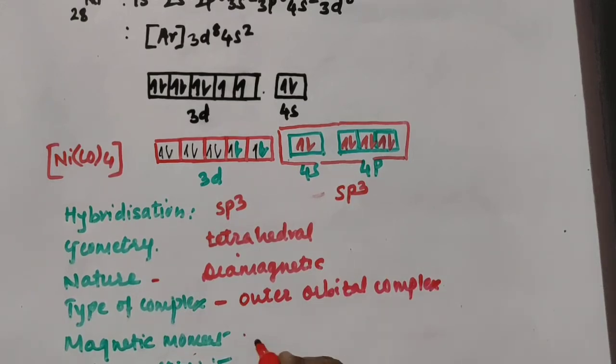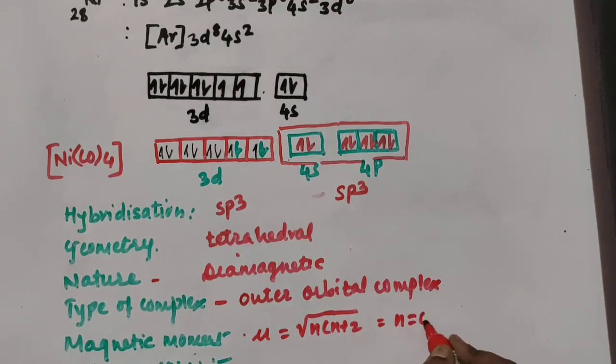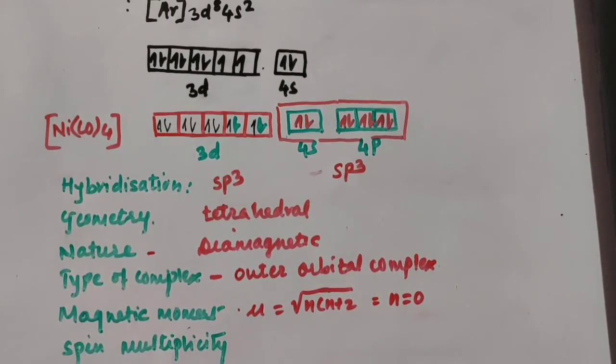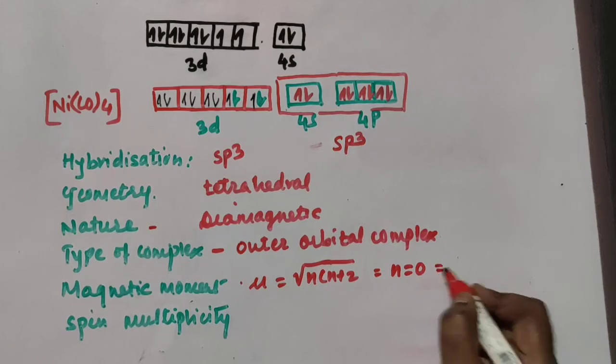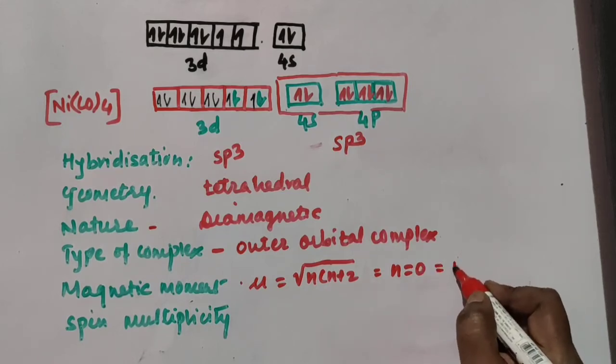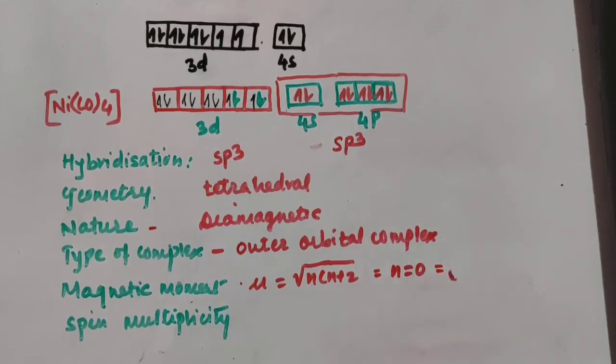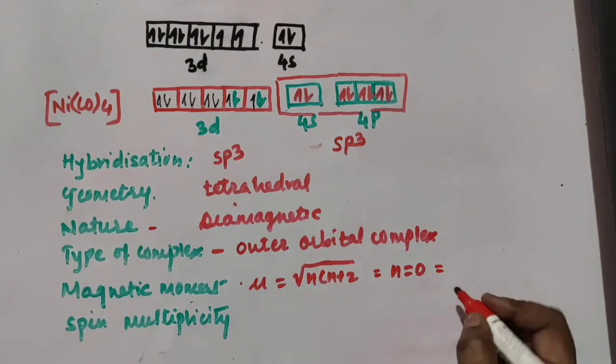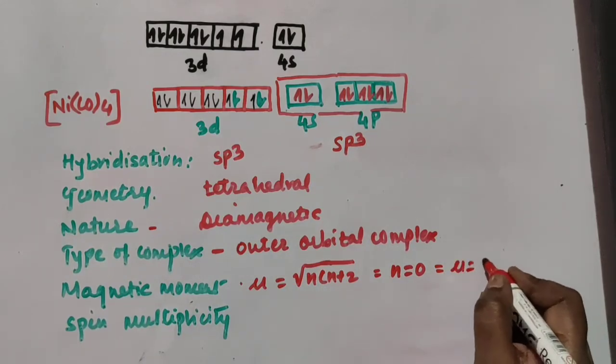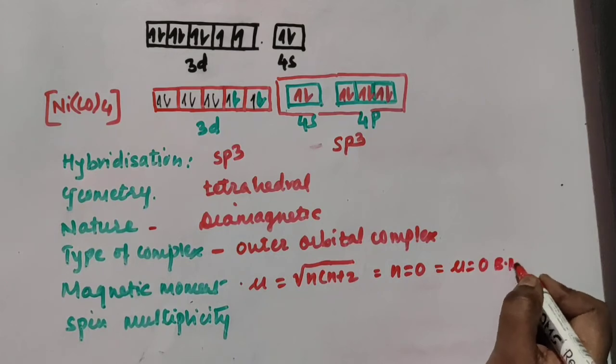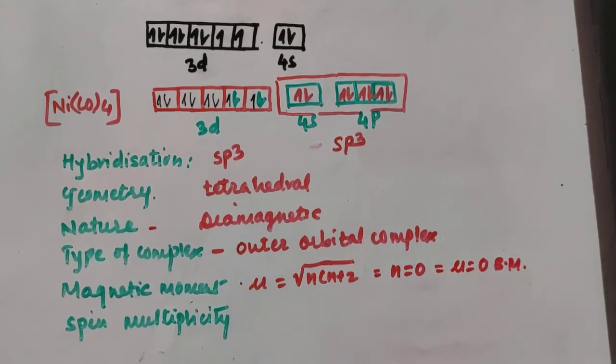Magnetic moment you are supposed to calculate using the formula under root n into n plus 2, and n, I told you, is the number of unpaired electrons. If all the electrons are paired, the number of unpaired electrons is 0, and so the magnetic moment mu is equal to 0 BM, Bohr magneton. You are supposed to write that unit also.